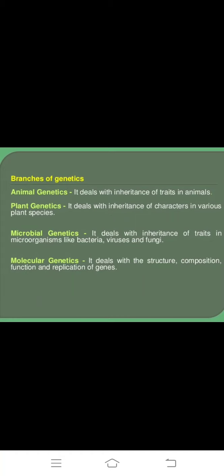Microbial genetics deals with traits in microorganisms like bacteria, viruses and fungi. Next, molecular genetics deals with the structure, composition, function and replication of genes.